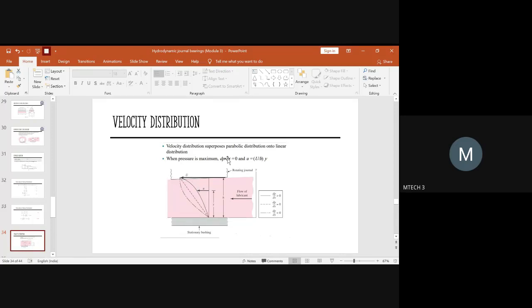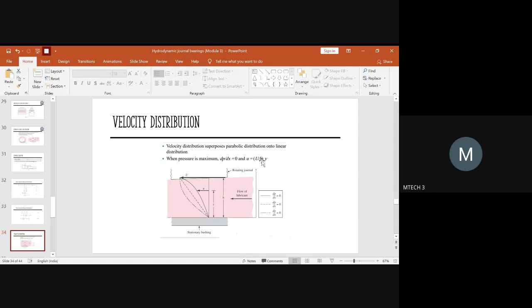When the pressure is maximum, you can tell that dP/dx is equal to 0, when the velocity gradient is equal to capital U upon h, the pressure will be maximum, because it is taking the entire thickness of the film. It is not some particular height. If you take some particular height, then that is the small y.